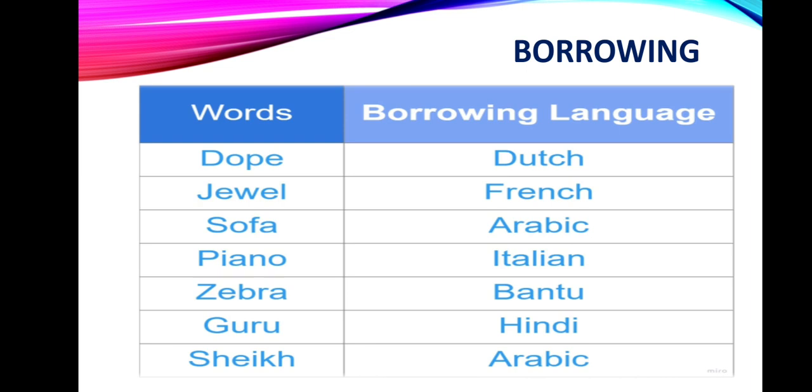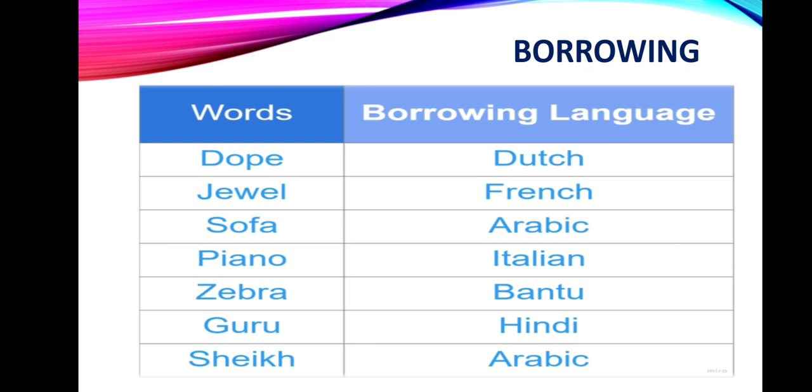Then, very important, we are having borrowing. Borrow, if we see in language or vocabulary, means to take something from someone. So here, borrowing means that the words in the English language, majorly, are taken from other languages, meaning they are loaned from other languages.